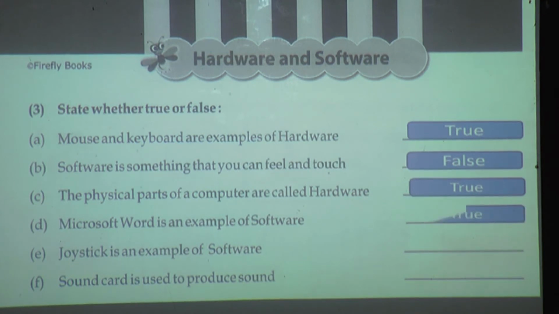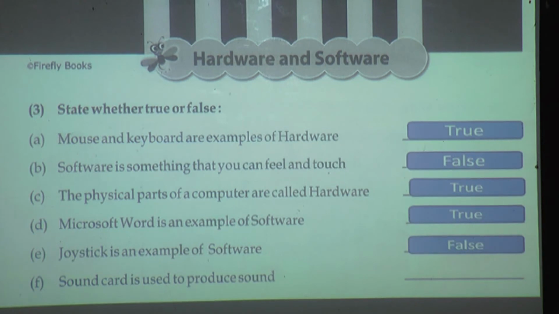Good. It is true. Next, joystick is an example of software. Now only we saw in question number 1, joystick is a hardware or software? Good, joystick is a hardware. Then what is the sentence here? Joystick is an example of a software. Then it is true or false? Good, it is false.